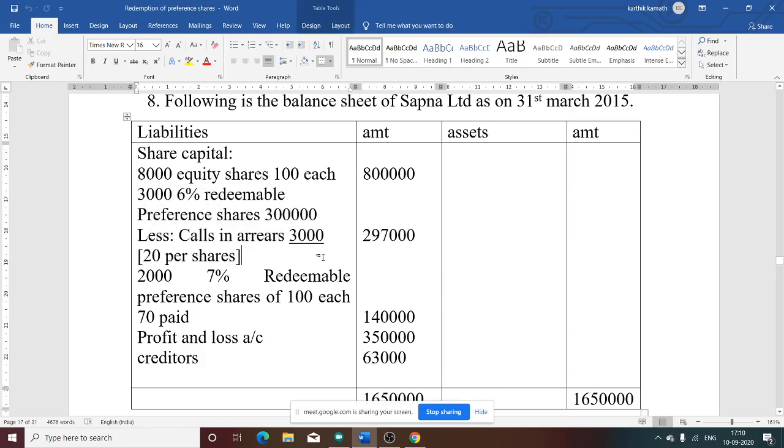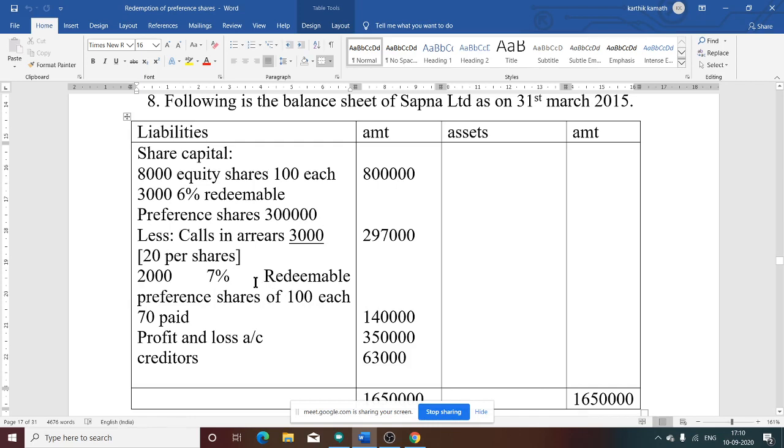But there is a call scenario. What do you mean by call scenario? That is non-payment of money. Because of non-payment of application money, some calls are in arrear, amount not paid. So this 3,000 is not for the entire 3,000 redeemable preference shares. It is only for part of the preference shares. That we need to calculate.